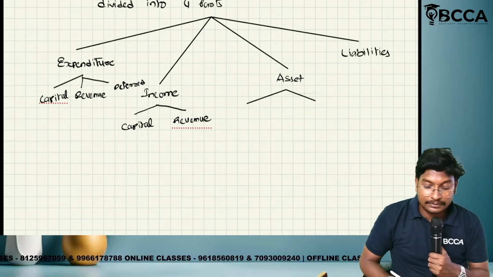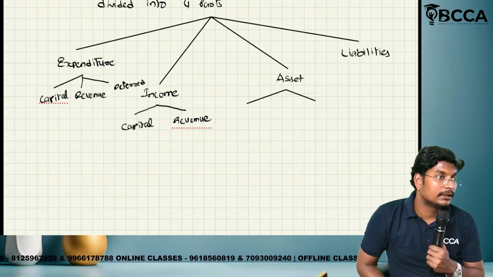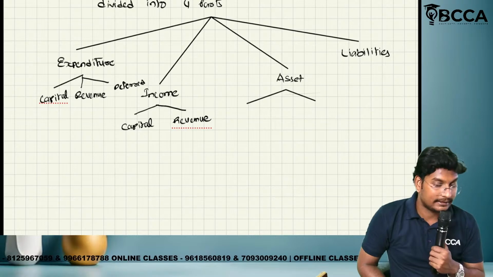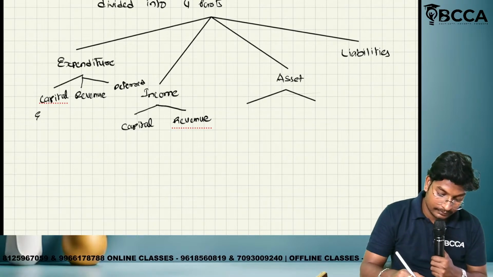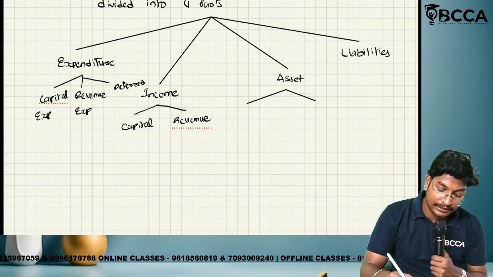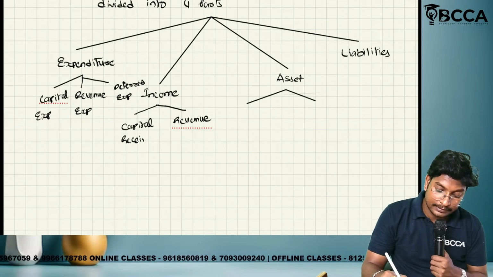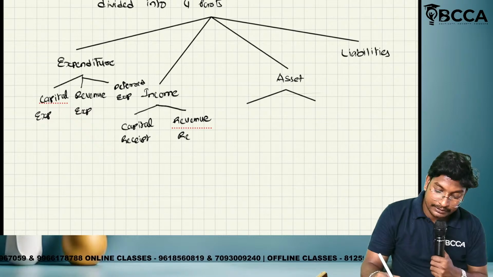Capital receipt, revenue receipt and capital expenditure will be discussed in which chapter? Capital and revenue transactions. Capital expenditure, revenue expenditure and deferred revenue expenditure. Capital receipt, revenue receipt.